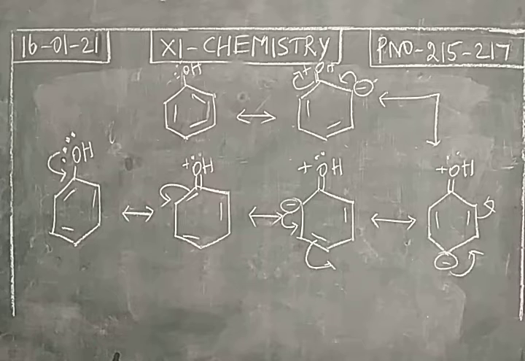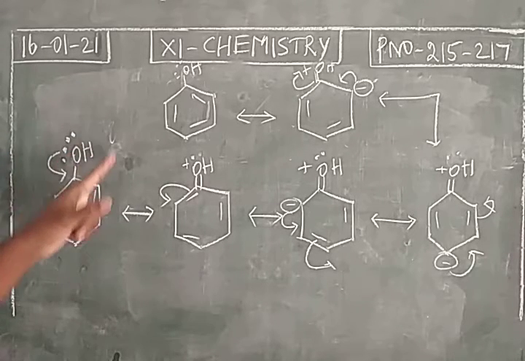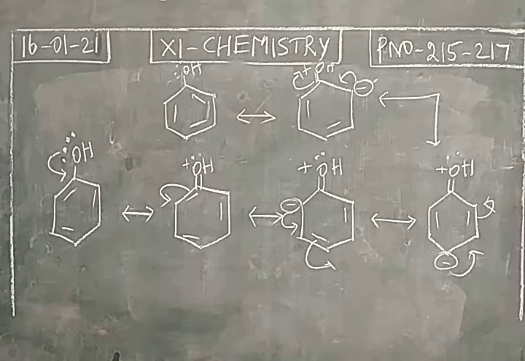Okay, so we are discussing the directive influence of a functional group in a monosubstituted benzene. You take a monosubstituted benzene, we have a functional group alcohol. The hydrogen is replaced by an alcoholic group. So this is an example of a monosubstituted benzene. What is the duty of this functional group? It will affect the reaction rate of the electrophilic substitution process, and it will direct the incoming electrophile to occupy ortho and para positions. So this functional group is an activating group, so it is an ortho-para director.